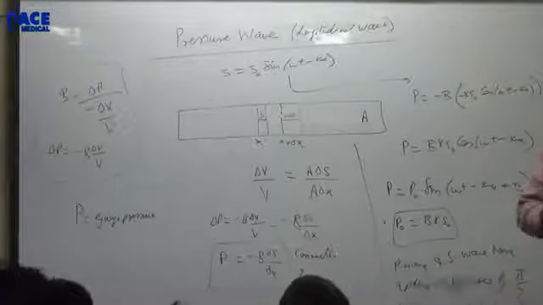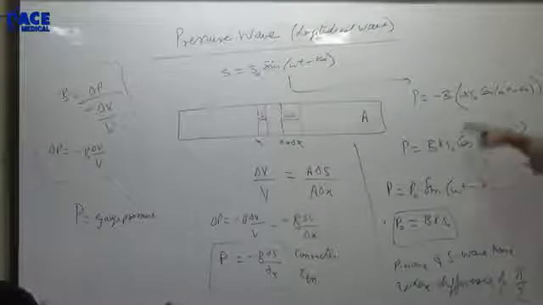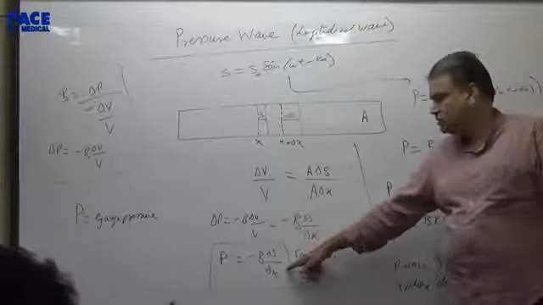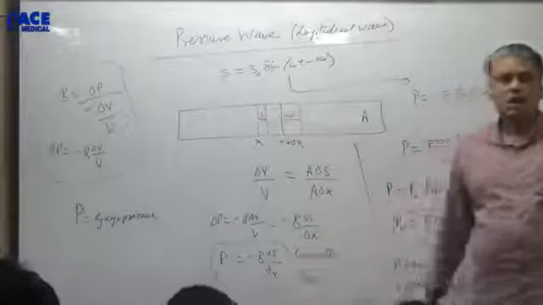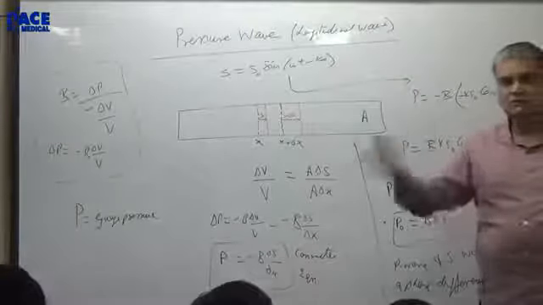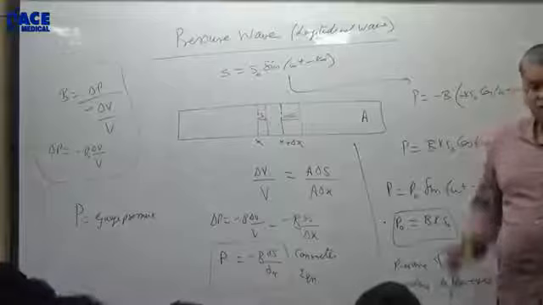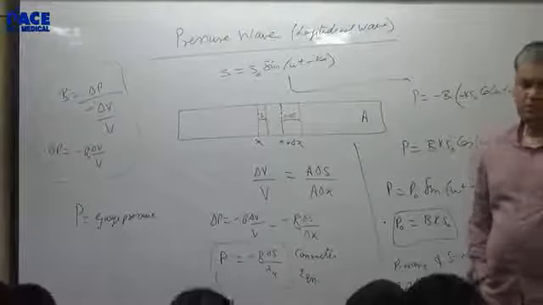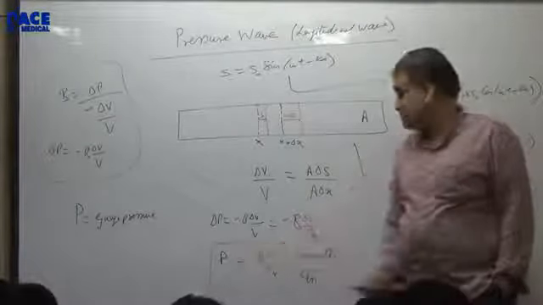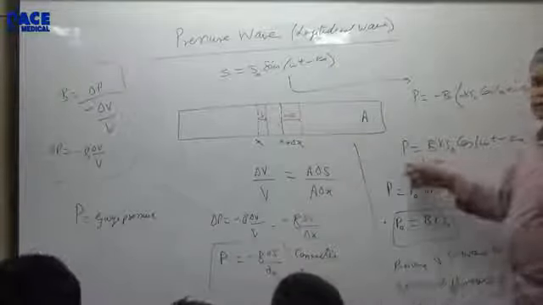So that's it, take that. This is the main equation I'm talking about. This is what you have learned now: how to convert a displacement wave into a pressure wave. And that pressure is gauge pressure. So this can be negative also. See, this value can be negative.